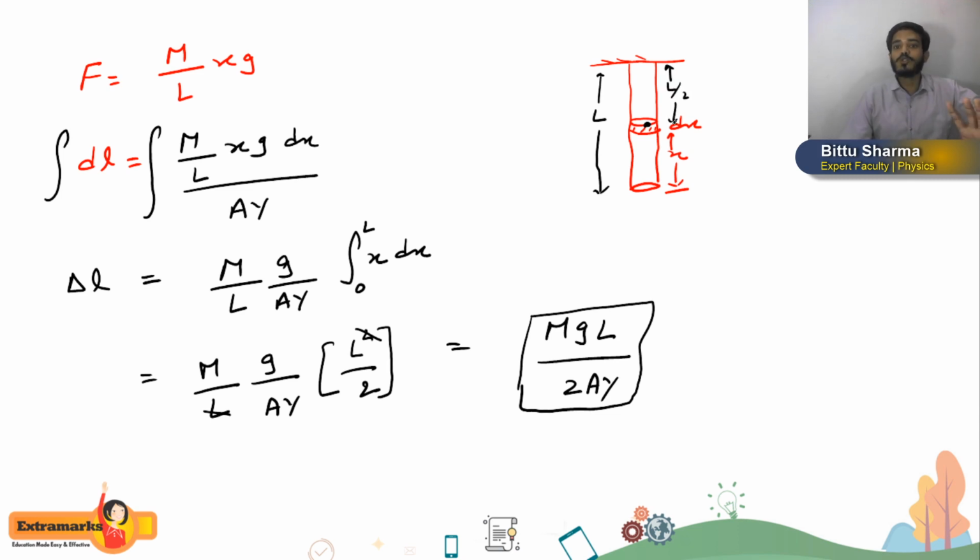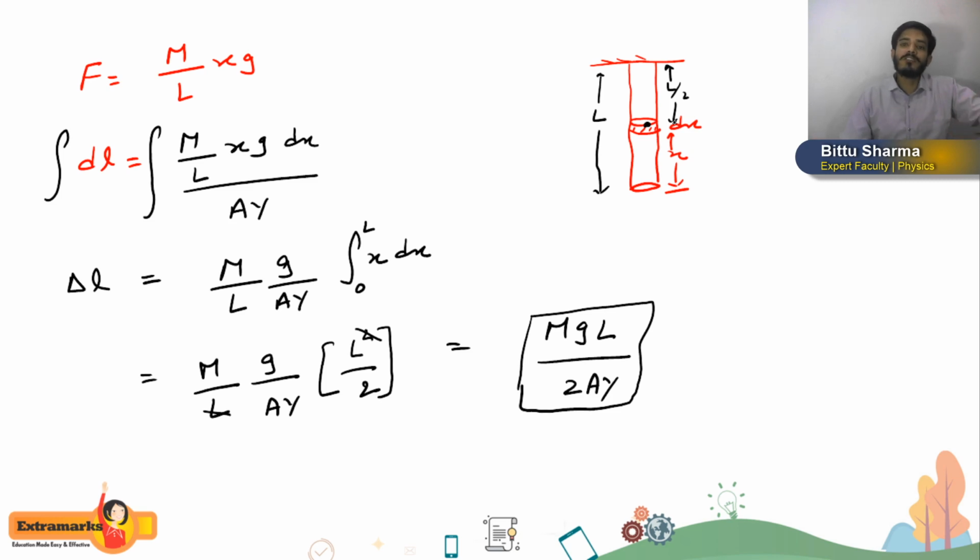But no, students, don't do this, because here it's a coincidence. The object is of uniform shape, a cylindrical wire, that's why we are getting this answer. But if you get a body of non-uniform shape, then you will not get the correct answer by that method. So this derivation is most important.